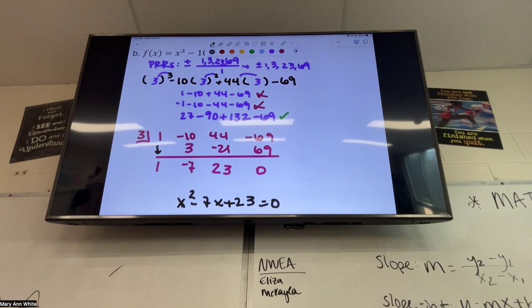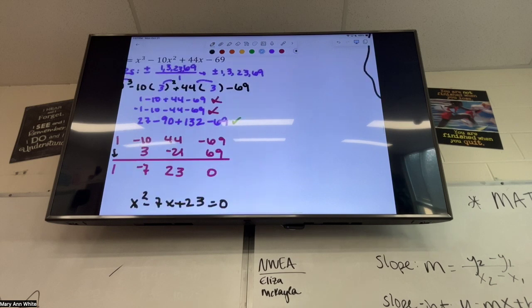Here I plugged in, I synthetically divided with the one that worked, and then I got this polynomial. I always go back to see if I can factor a quadratic. I can't factor this one, but I can definitely use the quadratic formula, which is going to be a lot easier than anything else I'm going to try. So A, B, C: x equals 7 plus or minus the square root of 7 squared minus 4 times 1 times 23, all over 2 times 1.